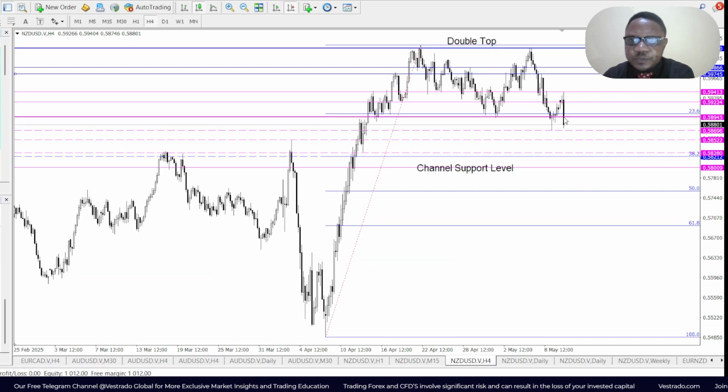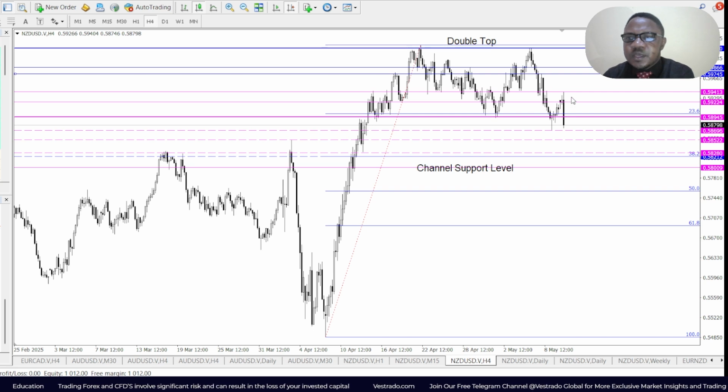So a break below that level, which is 0.5894, could see price touch upon 0.5869. If it goes further below that, 0.5852, again below that, 0.5828, and then below that, we could see it test the psychological level 0.5800. That's on the downside.